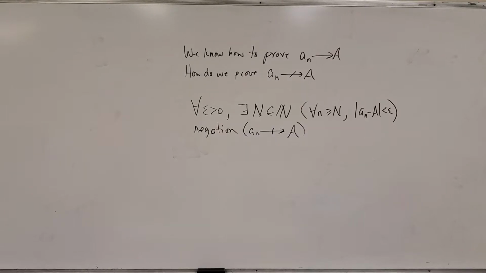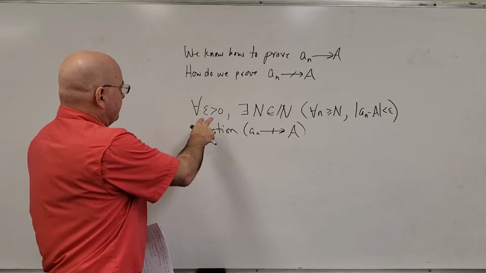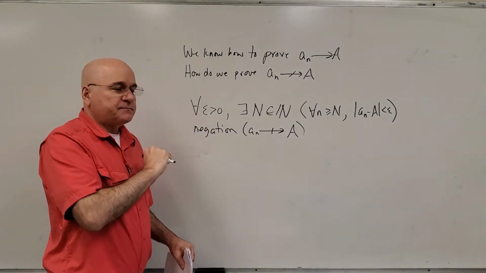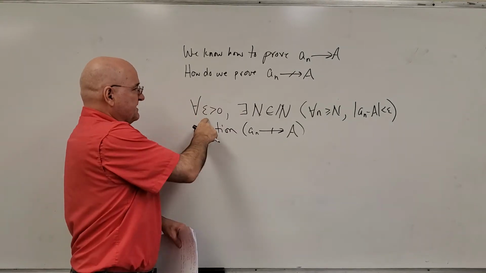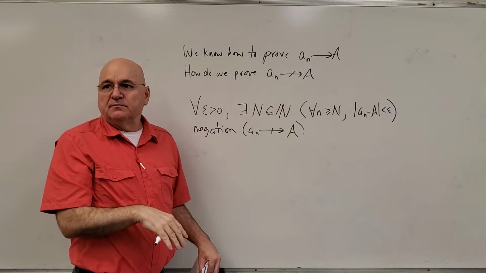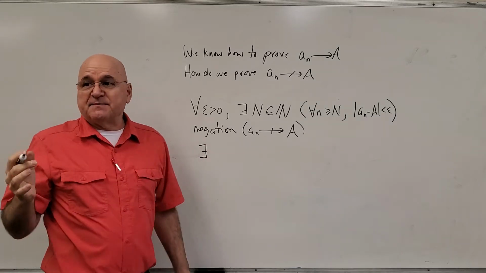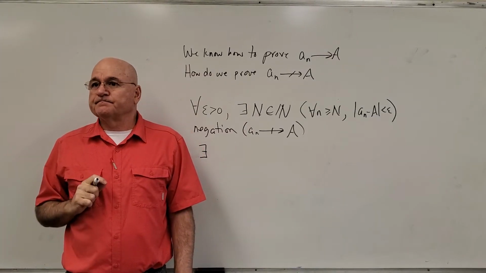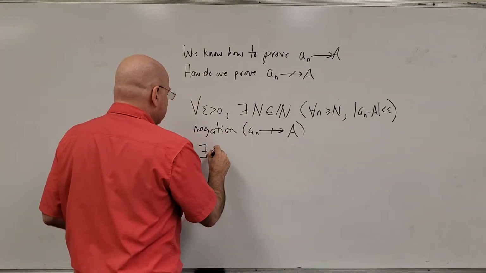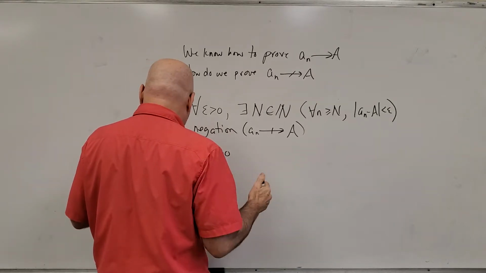How about the very beginning? This says for every epsilon, something is true. We're going to negate this, so I'm going to have to start off with there's an epsilon where it's false. There exists an epsilon greater than 0.